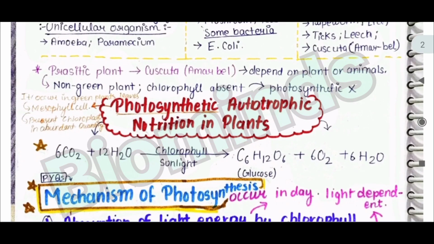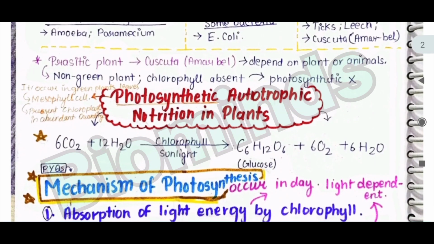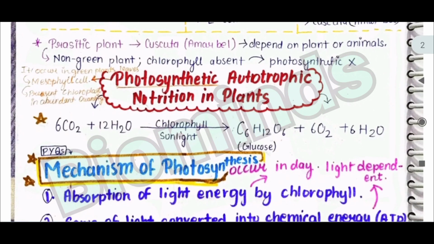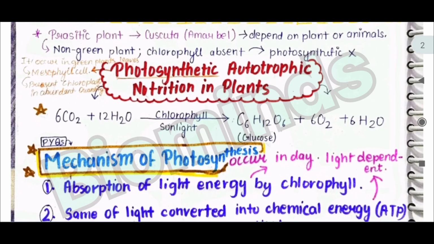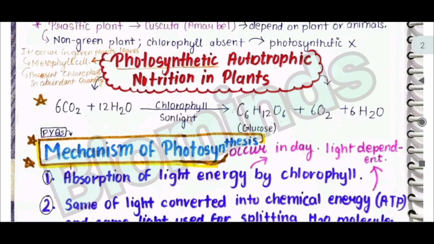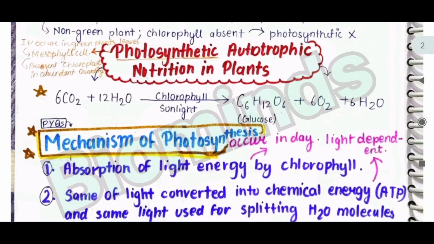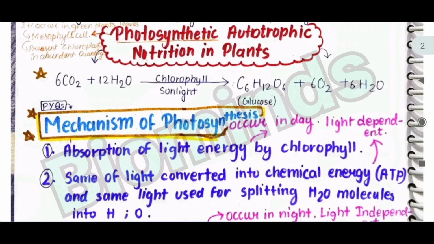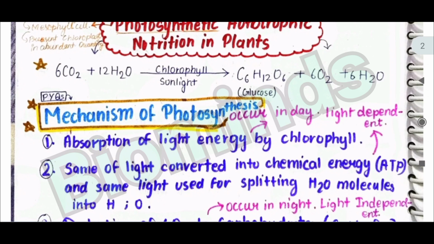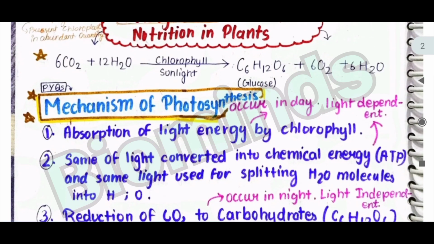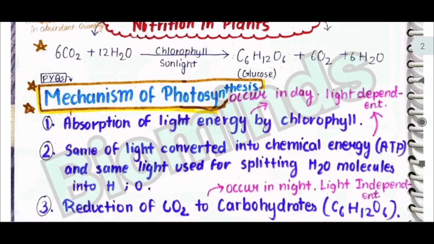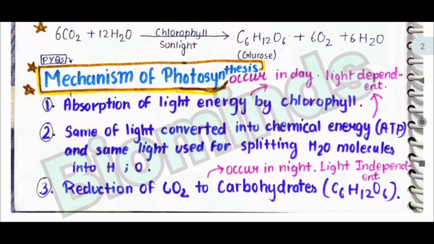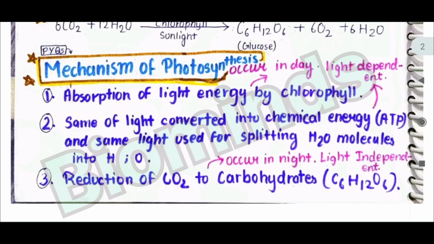Photosynthesis is autotrophic nutrition in plants using raw materials, that is carbon dioxide and water, in the presence of sunlight, and using chlorophyll that converts them to glucose with the release of oxygen and water. The mechanism of photosynthesis: the absorption of light energy by chlorophyll occurs in the daytime. This is the light dependent reaction, and some light is converted into chemical energy, that is ATP, adenosine triphosphate, and some light is used for the splitting of water into hydrogen and oxygen. Reduction of carbon dioxide to carbohydrates occurs at night, which is the light independent